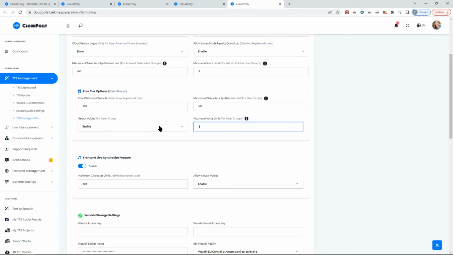So the cost of neural voices, as I said, on average, is $16 per 1 million characters. The standard, well, not every cloud vendor has standard voices anymore. It's only Google and AWS who have standard voices available. But the price of standard voices is cheaper compared to the neural voices. I think it is $4 for 1 million characters.